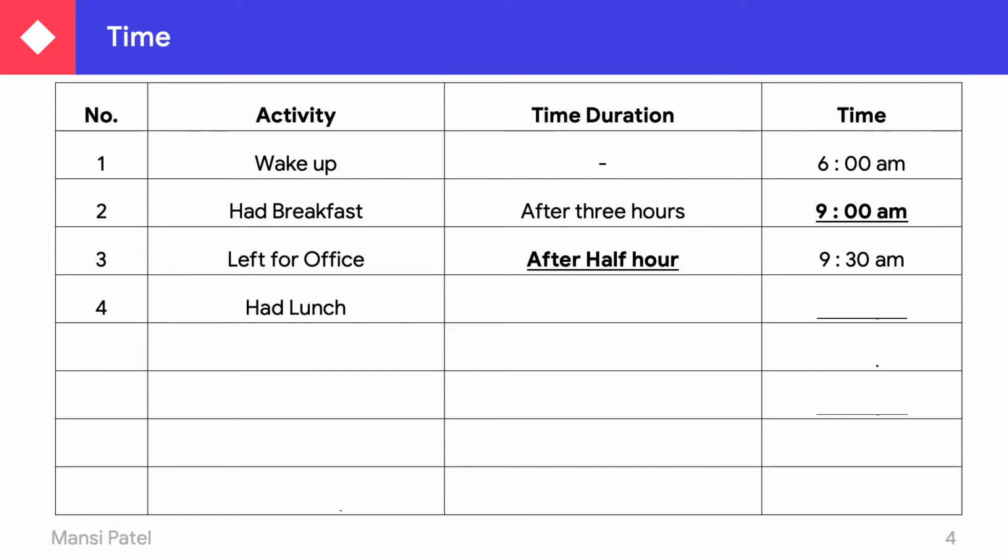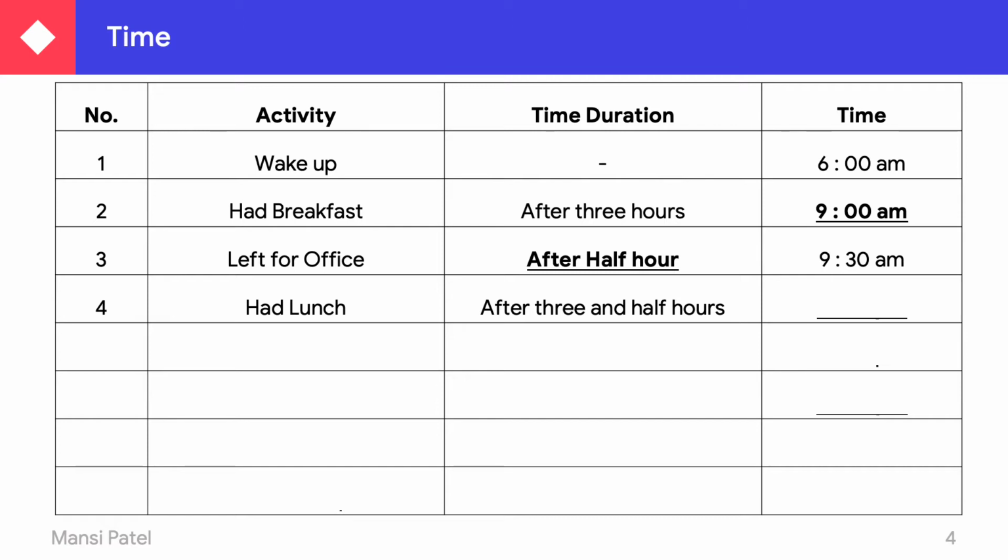Now next, had lunch. When they reached the office by 9:30, they are taking their lunch, and after how much time are they taking lunch? After 3.5 hours. So what is the time for the lunch? You see here, after 3 hours and 3.5 hours. So what we have to do? We have to just do addition of 9:30 and 3.5 hours.